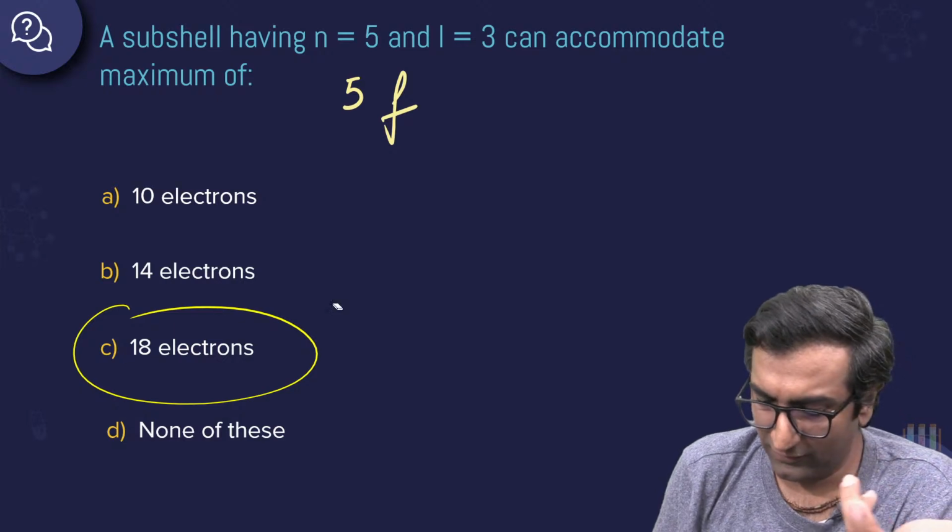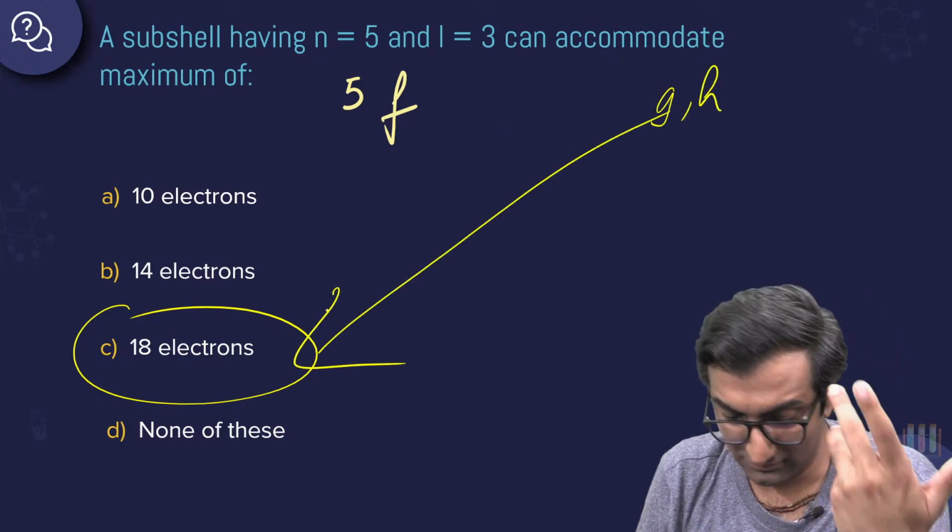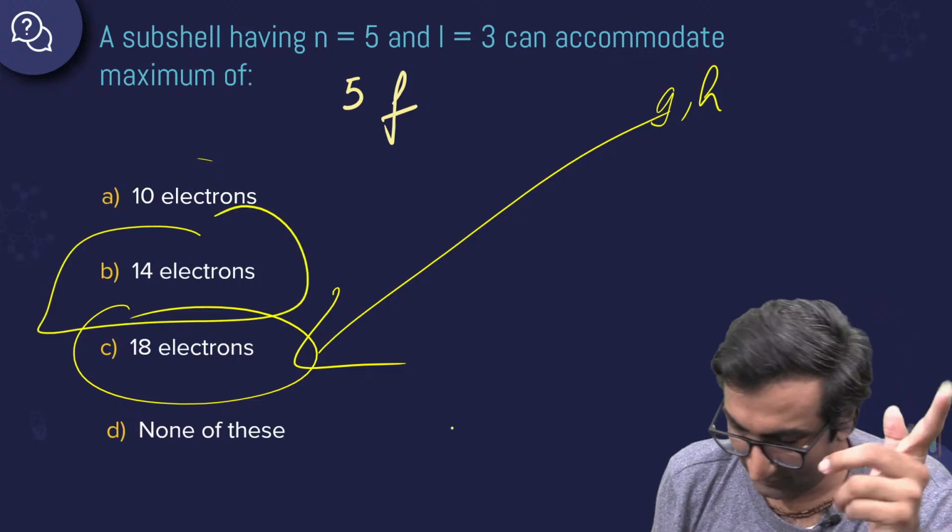18 is weird, but it's possible. F के बाद G भी है, H भी है. So yeah, theoretically all these things exist, but we don't talk about them. Okay, 14 is the answer to this one.